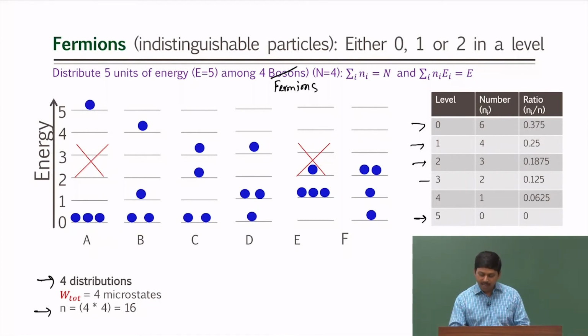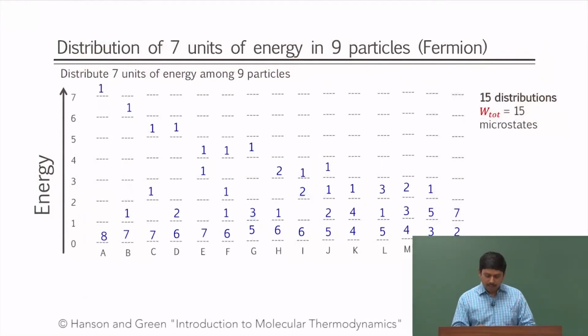So once we get that, I divide 6 by 16, I get this number. I divide 4 by 16, I get this number. So I get now again the probability with the energy levels. Similarly, can you tell me which distribution? So again I am now dividing 7 units of energy among 9 particles, and I wrote down the same distribution as was in bosons and Maxwell-Boltzmann distribution.